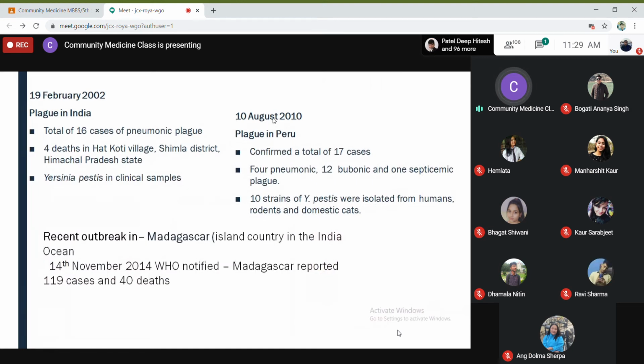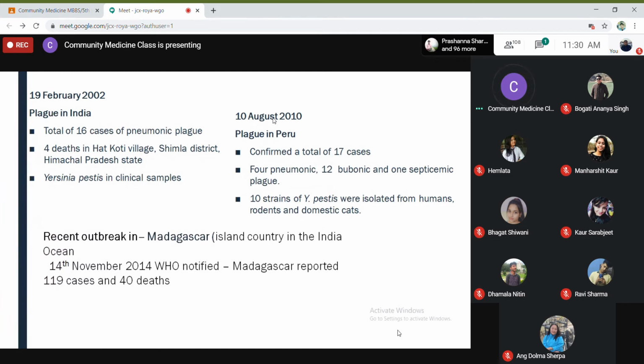In 2010 also, again in Peru, 17 cases were found. And Madagascar is an island country in the Indian Ocean, and in 2014 it was reported. 119 cases were reported, and 40 deaths were reported in 2014 in Madagascar.